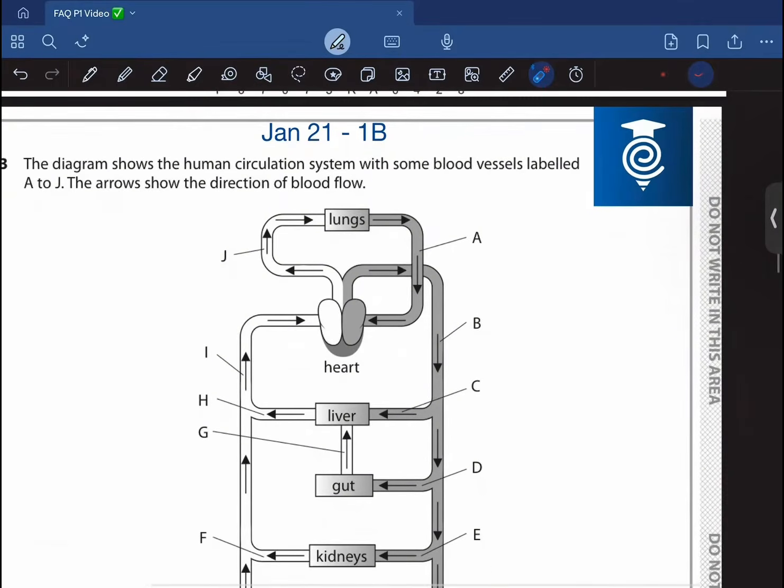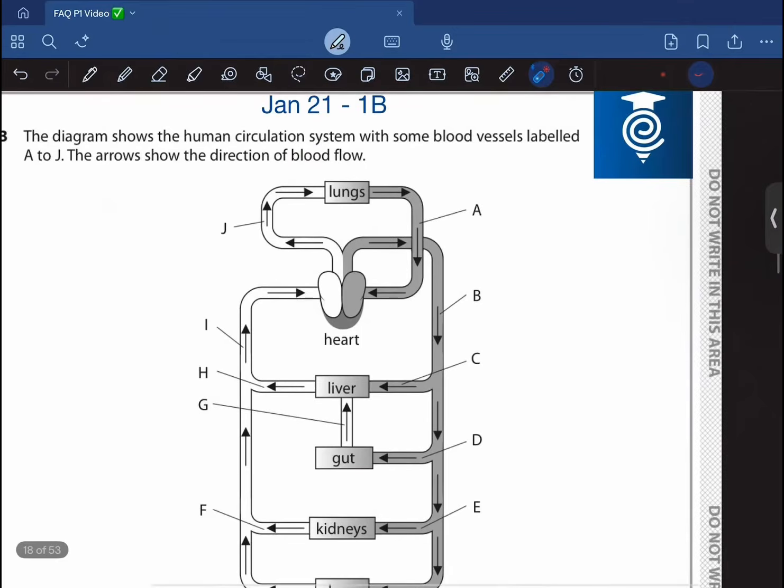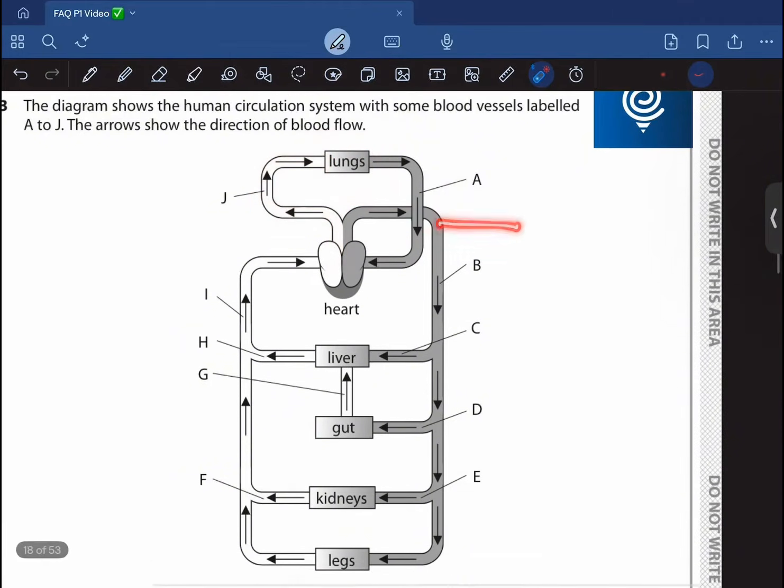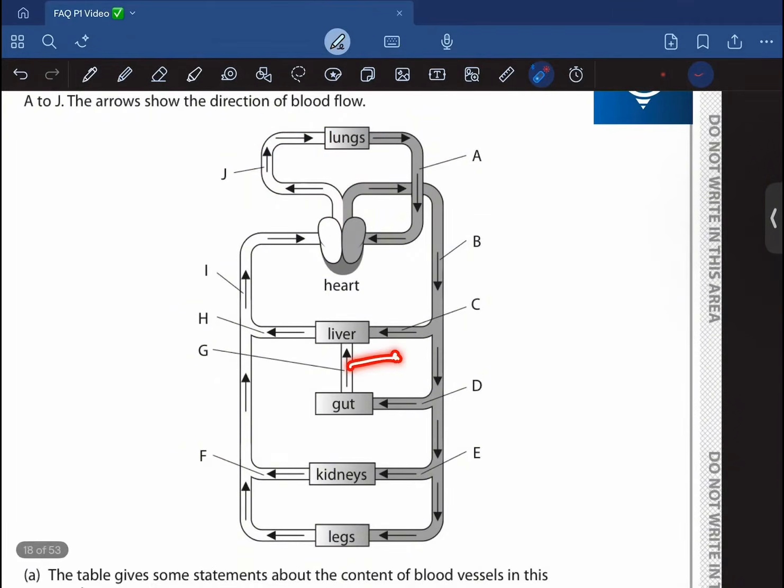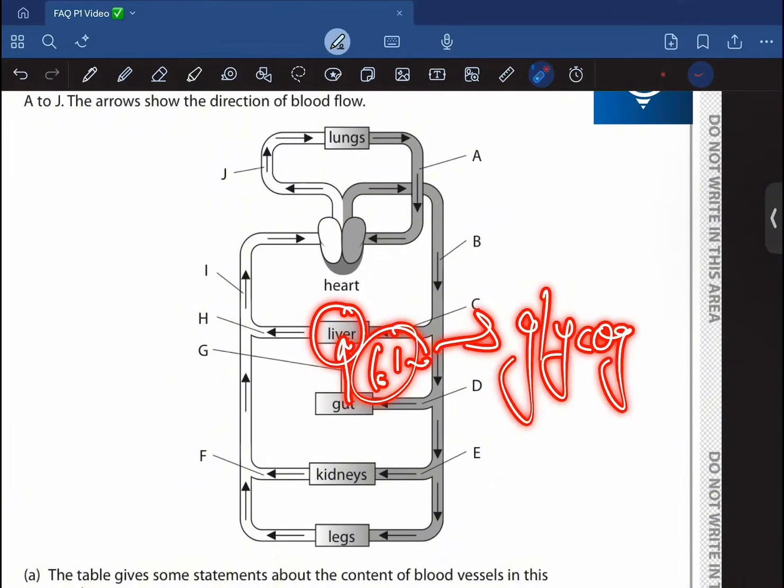The diagram shows the human circulatory system with some blood vessels labeled A to J. Okay. So this thing is carrying blood from the lungs to the heart. So this is going to be the pulmonary vein. Then the blood is going to be oxygenated. This thing is going to be the pulmonary artery. It carries the deoxygenated blood to the lungs. This thing is going to be the aorta, and the hepatic portal vein, and this has the highest amount of glucose because after a meal, the food such as this glucose and so on gets to the liver, right? And in the liver, this glucose gets converted into glycogen so that it could be stored.